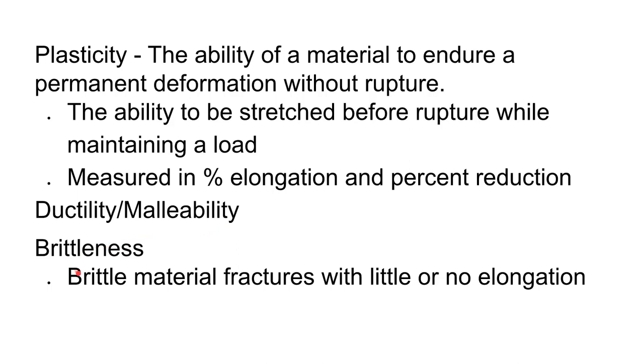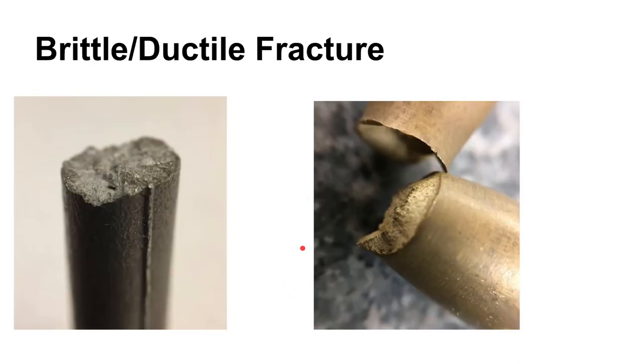Brittleness is what we get when we don't have a good amount of plasticity. If we don't have a material that has much plasticity, we can't deform it plastically, then we will get brittleness. And that's what this looks like. This is a brittle fracture. This is, I think, a piece of cast iron that's been in a tensile test, and it just shears off more or less flat. You see the sides are perfectly straight here. This is a brittle fracture.